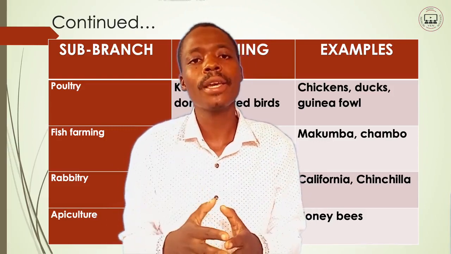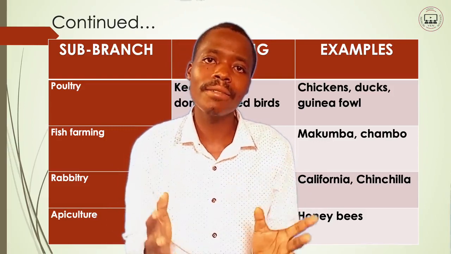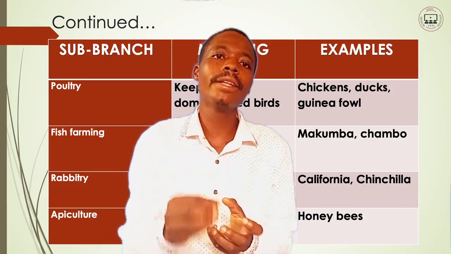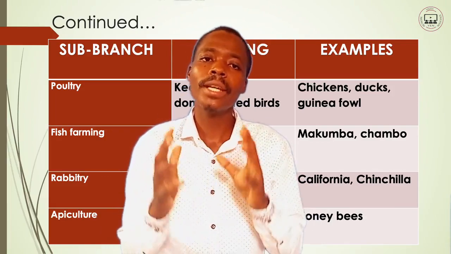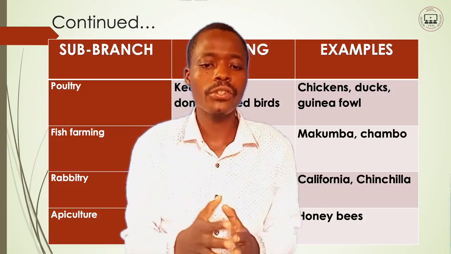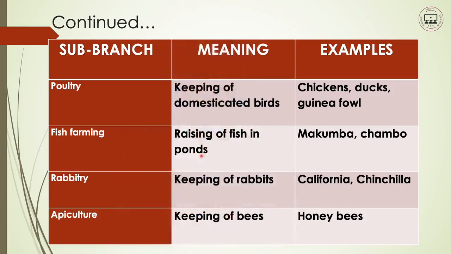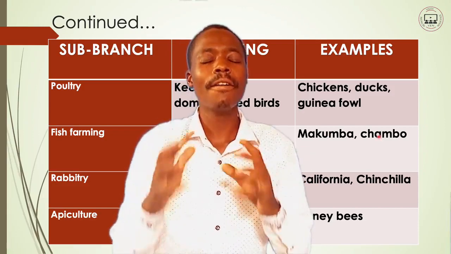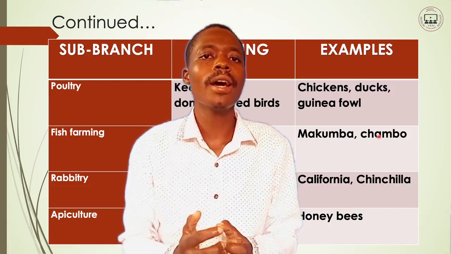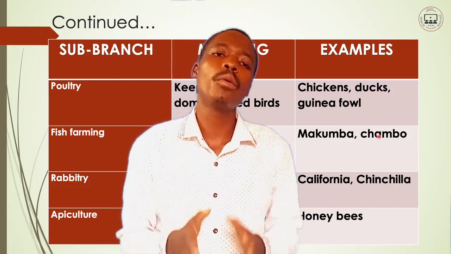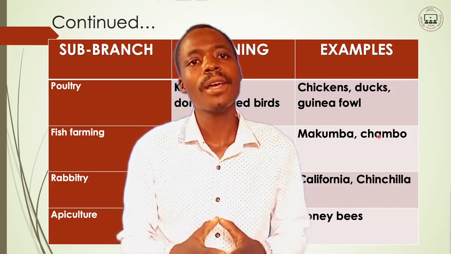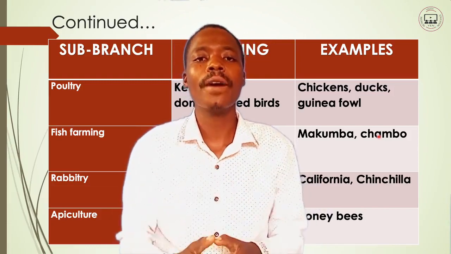A pond is a constructed water reservoir which has got an inlet and outlet, and the purpose is there to keep fish. The fish that favor fish farming here in Malawi, we have the makumba fish, and also we have the jumbo fish. These favor fish farming here in Malawi. They endure the conditions in the ponds. So when you practice these ones, it is fish farming.